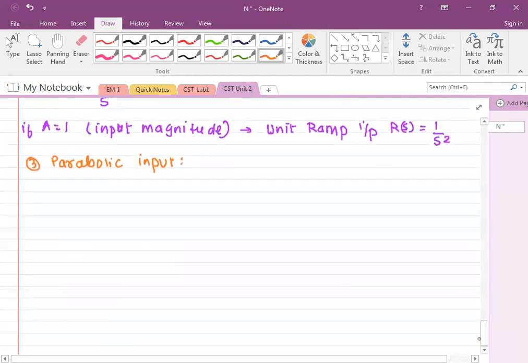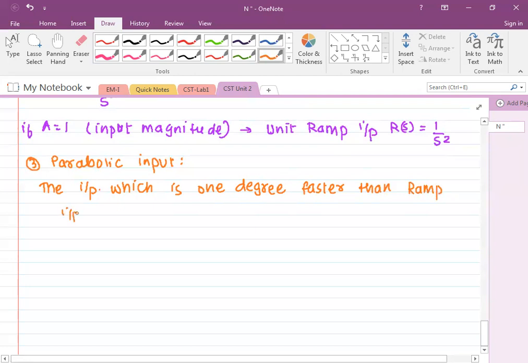The input which is 1 degree faster than ramp input is called parabolic input.